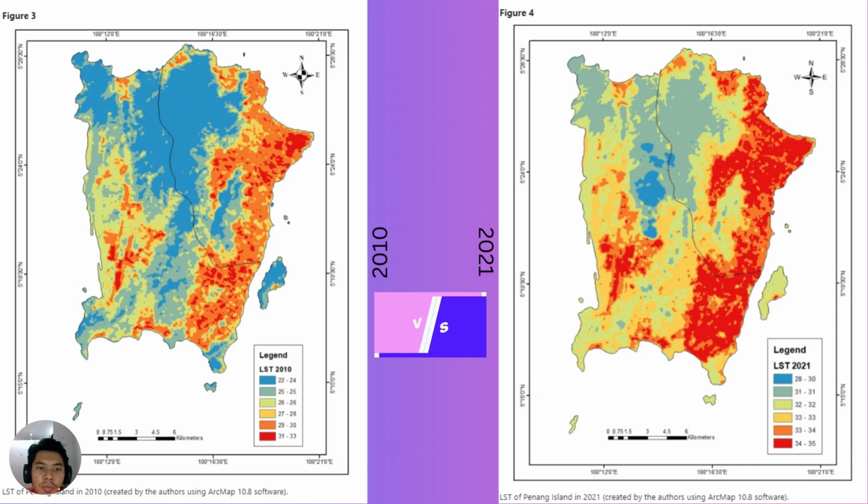We can see in the comparison between these two maps that the 2021 map shows a lot of red color and a decrease of blue color, and this tallies with the table that said the LST of Penang Island is increasing in each year.